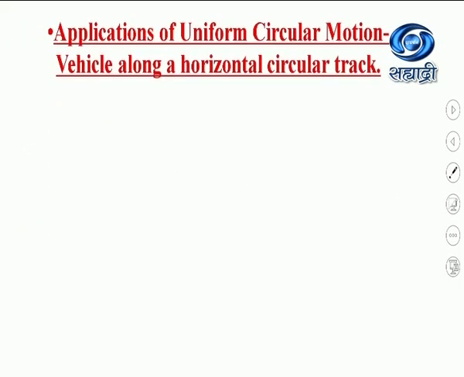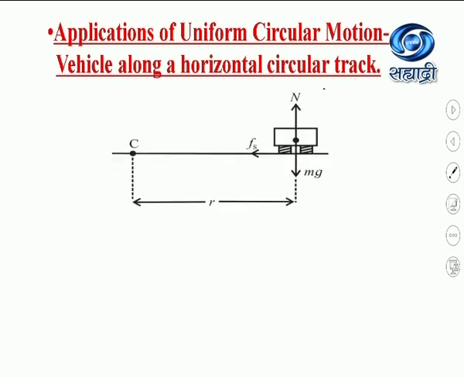Now after that we will see the applications of uniform circular motion. The first application is a vehicle moving along a horizontal circular track. Consider this figure.